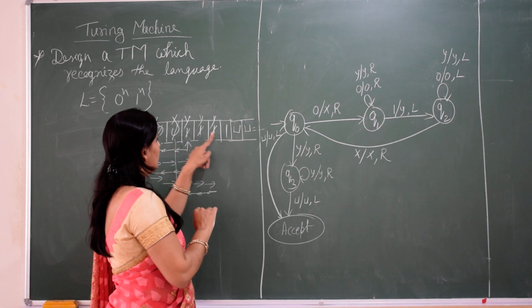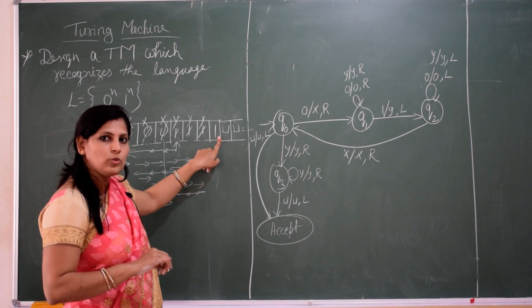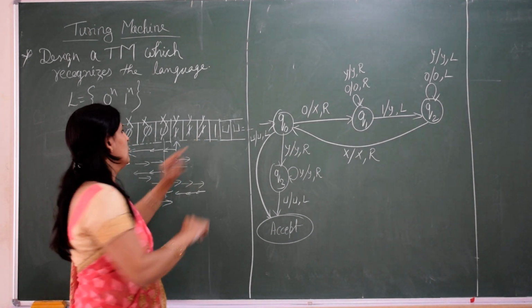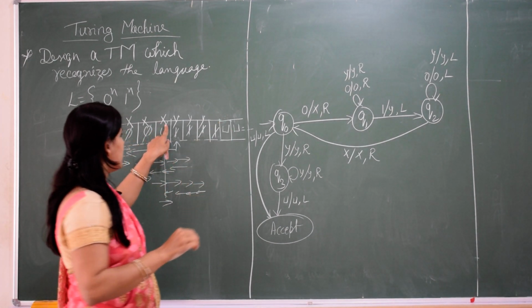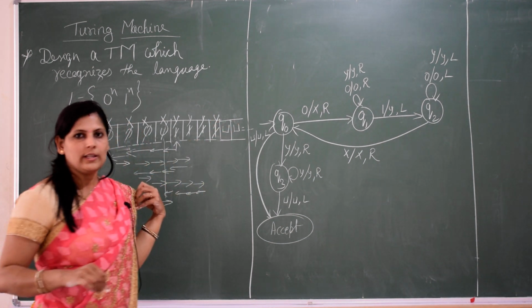So from here we will move right side till Y. As soon as we move right, we will get one more 1. That 1 is this X's corresponding, we got 1. We will convert it into Y.